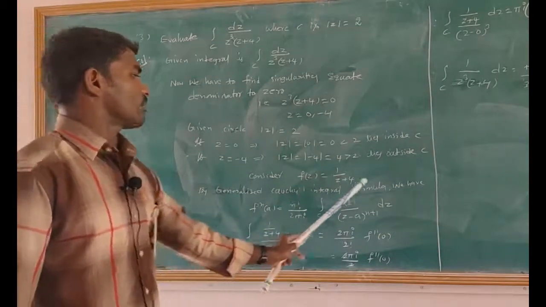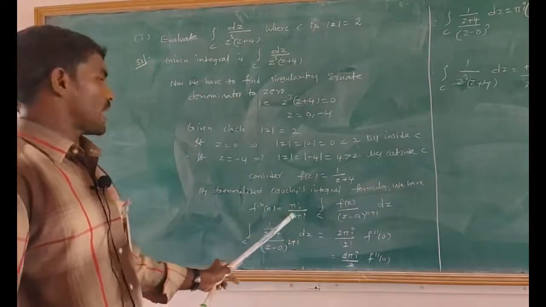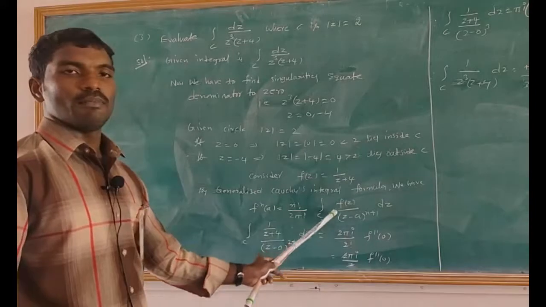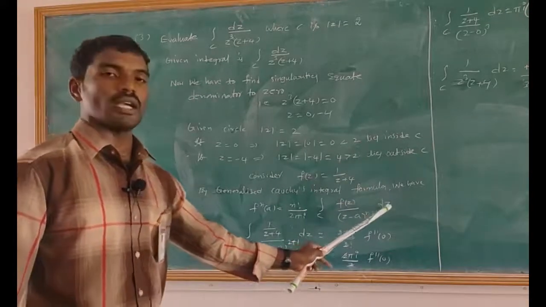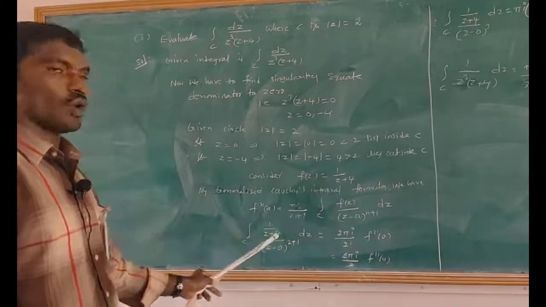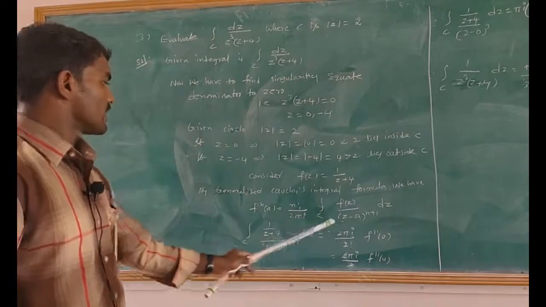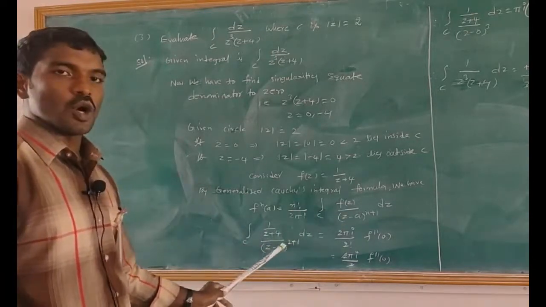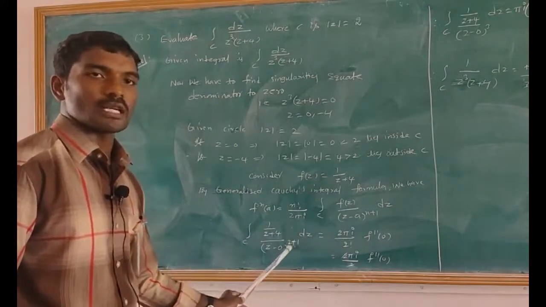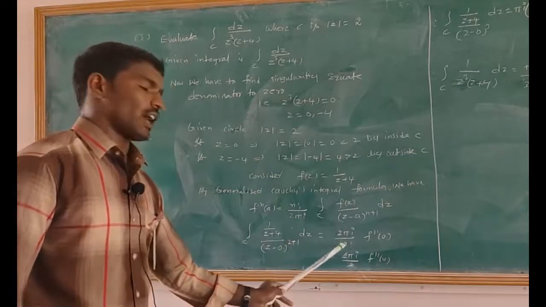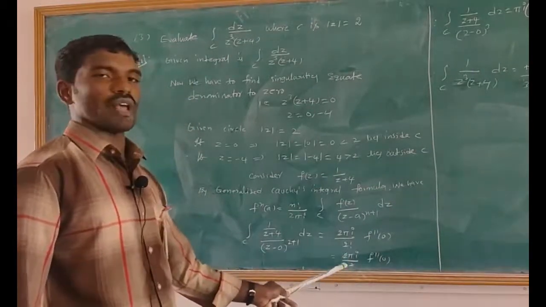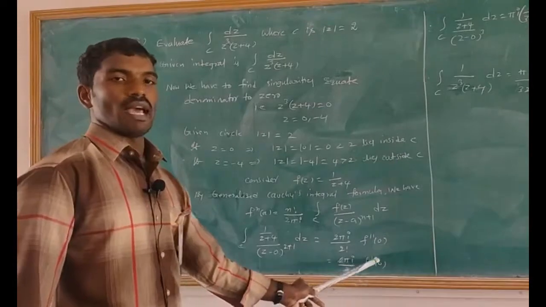By generalizing Cauchy's integral formula, we have f n dash of a equals n factorial divided by 2 pi i into integral over c f of z divided by z minus a whole power n plus 1 into dz. That equals integral over c, here f of z is nothing but 1 by z plus 4, divided by z cube, which can be written as z minus 0 whole power 2 plus 1 into dz, equals 2 pi i divided by... here n value is nothing but 2, divided by 2 factorial into f double dash of 0. That equals 2 pi i divided by 2 factorial value is nothing but 2 into f double dash of 0.